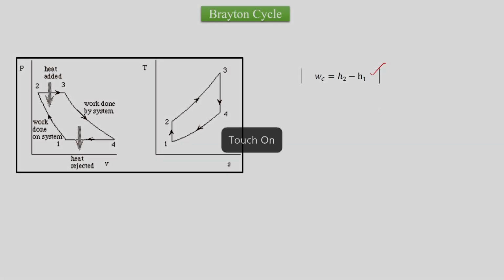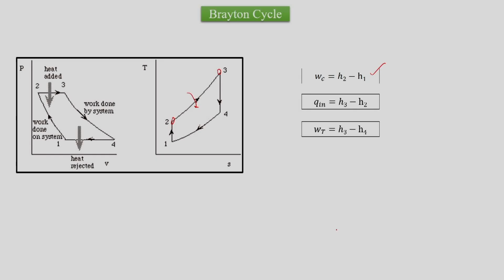Then heat addition is H3 minus H2. Then turbine work is H3 minus H4, and then Q out is H4 minus H1.